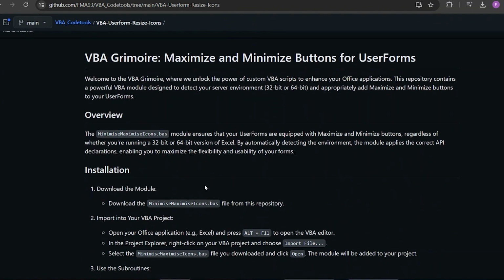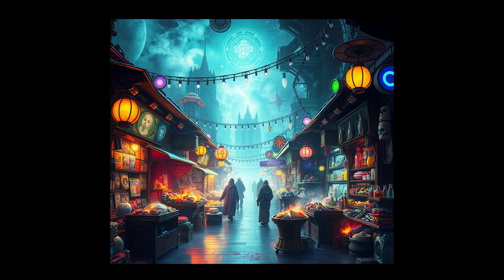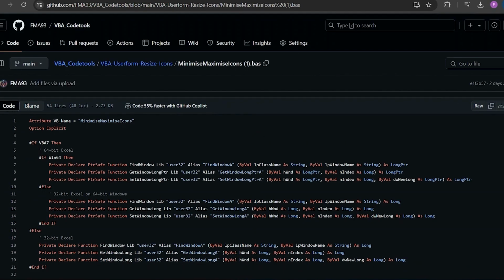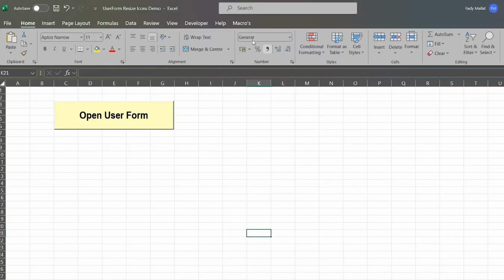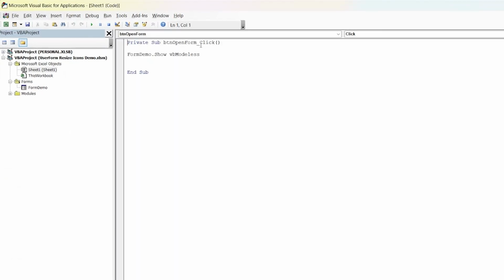Start by visiting our GitHub repository, your personal tech bazaar. Download the Minimize Maximize Icon.base module. Think of it as unlocking the power of a secret gadget in a spy movie.